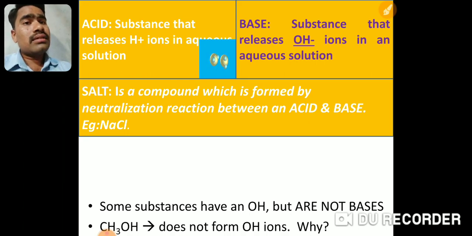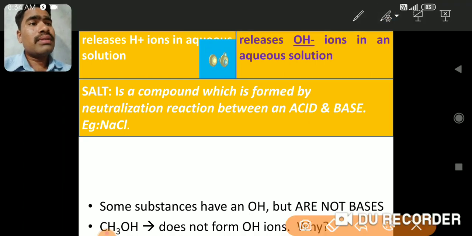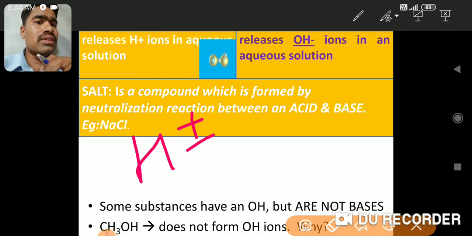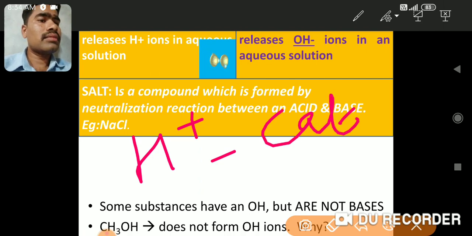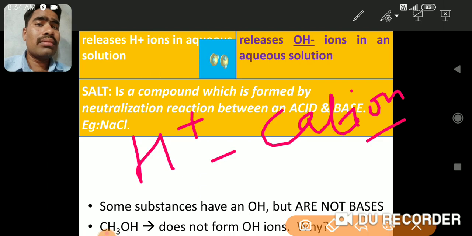H plus is written like this. As it has a plus charge, it is a cation, right? So this cation is formed. If any substance forms this H plus as a cation, then that substance is said to be an acid.